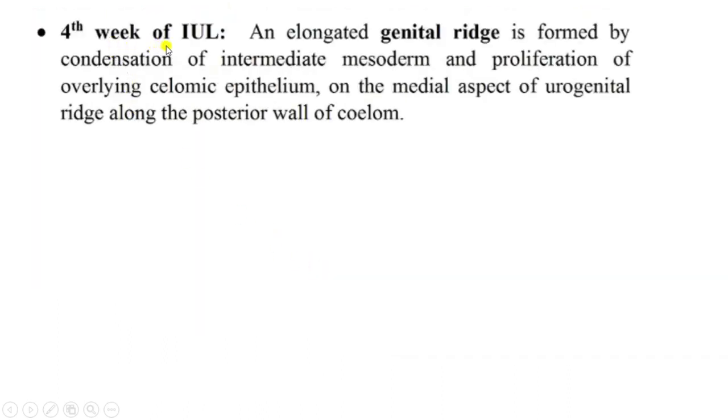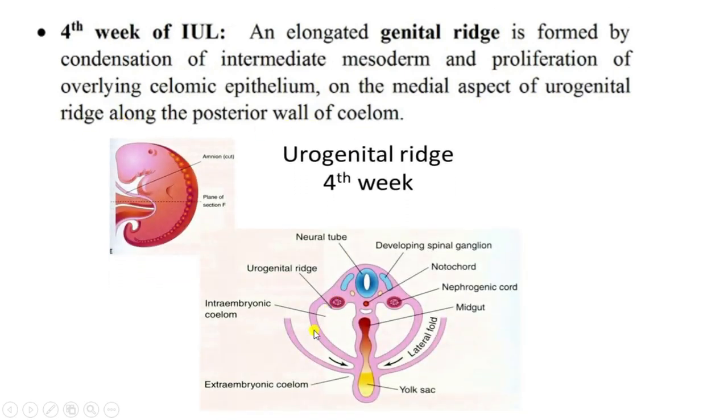During the 4th week of intrauterine life, an elongated genital ridge is formed by the condensation of intermediate mesoderm and the proliferation of overlying coelomic epithelium on the medial aspect of the urogenital ridge, along the posterior wall of the coelom. Here is the coelom, this is the posterior wall of the coelom, this is the intermediate mesoderm, and this is the nephrogenic cord, or medial aspect of the urogenital ridge. This is the urogenital ridge or nephrogenic cord.